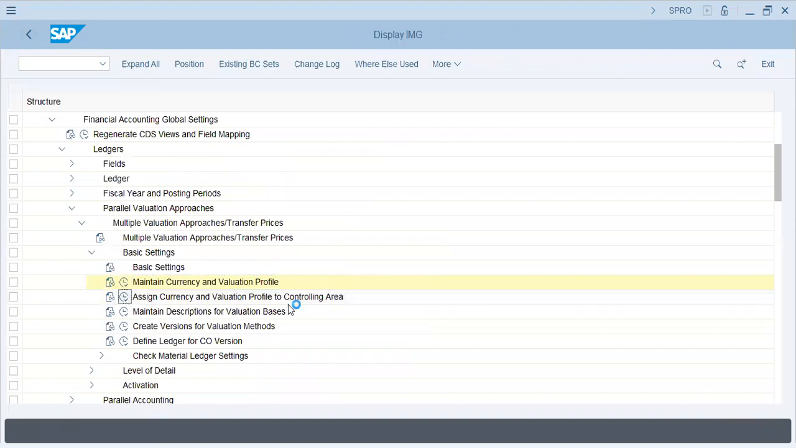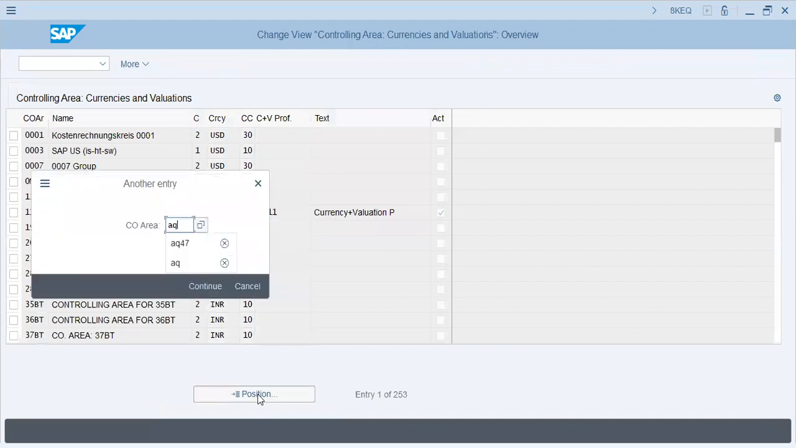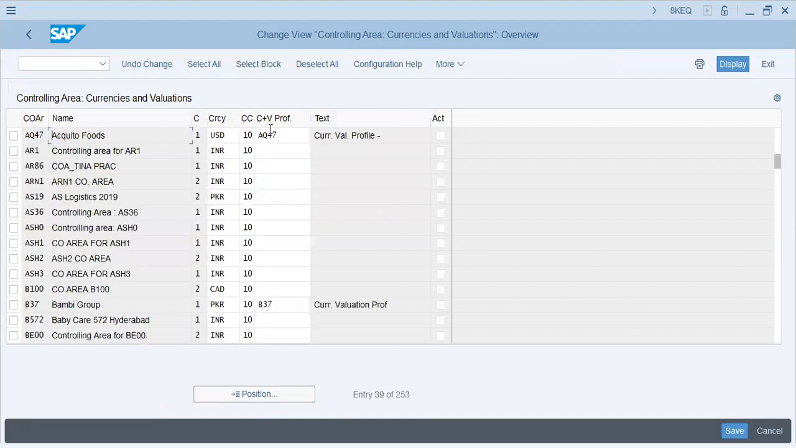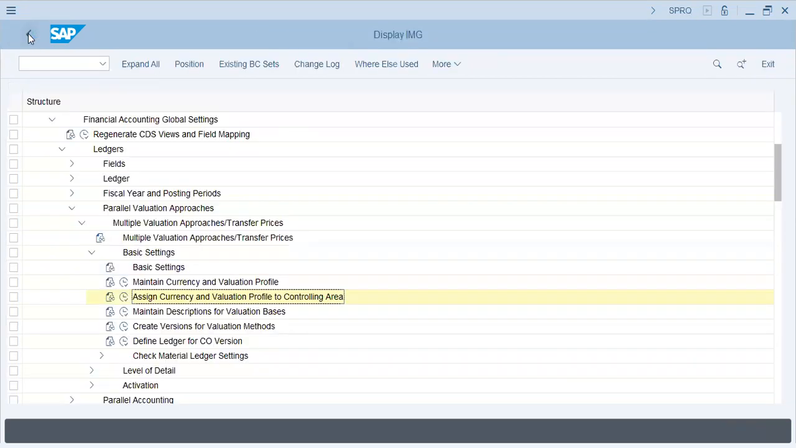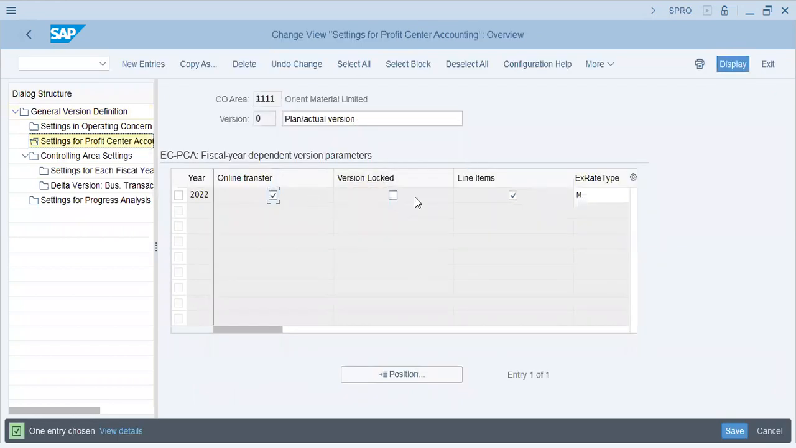Assign currency valuation profile to controlling area. Q47. Okay, this is assigned. Fair enough. Create versions. The version is 0. Settings for profit center. Online transfer.